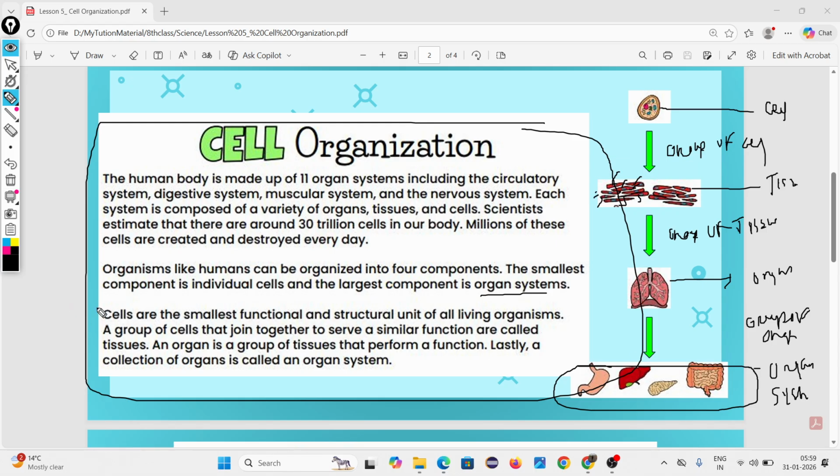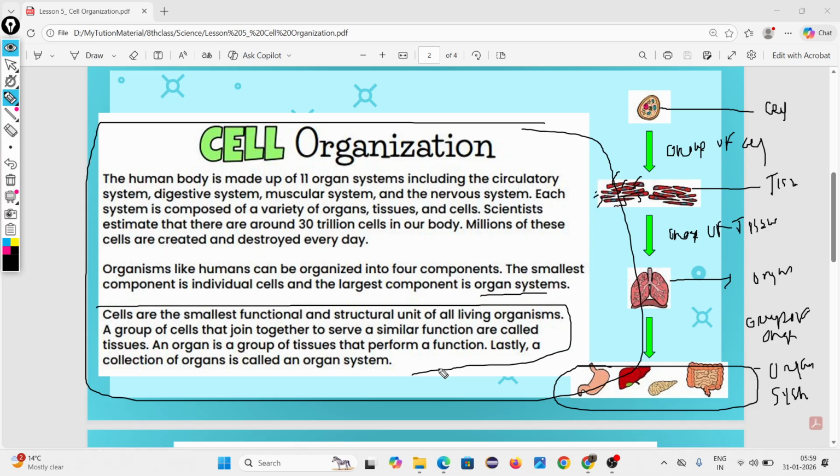Then read the next line. Cells are the smallest functional and structural unit of a living organism. A group of cells that join together to serve a similar function are called tissues. An organ is a group of tissues that performs a function. Lastly, a collection of organs is called an organ system. Clear?